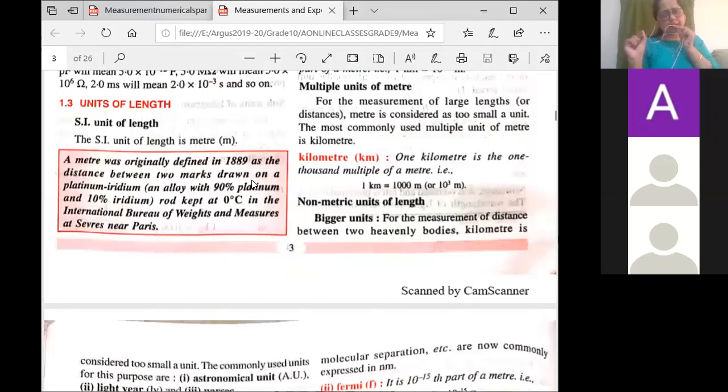So the question that is asked in the exam: define the SI unit of length. So how do you define it? The definition is: a meter was defined in 1889 as the distance between 2 marks drawn on a platinum iridium alloy bar, which was kept at 0 degrees Celsius at the International Bureau of Weights and Measures. You have to learn the name of the alloy. So this is the definition of 1 meter, the SI unit of length. This you have to learn. Whatever you have to learn, I will tell you, so please mark that. That is important, right?